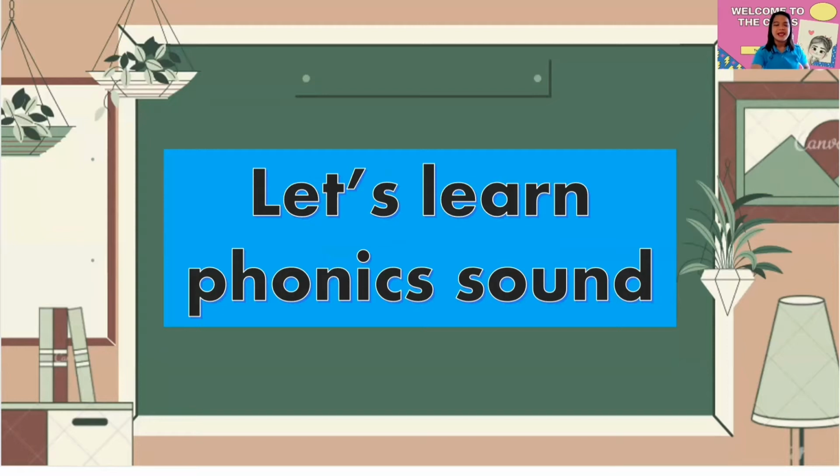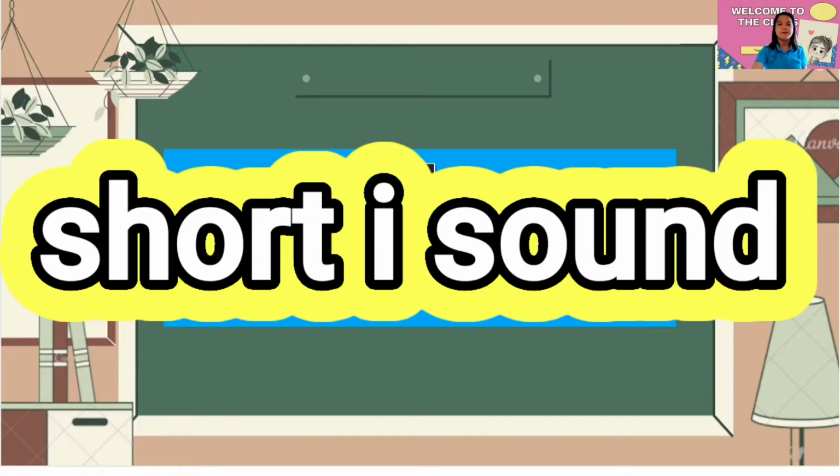So we've already tackled phonic sounds before, but that one was all about the vowel sounds. Here, we are going to tackle 2 vowel sounds and 2 consonant sounds. So let's go find out what will be the sounds that we are going to tackle for today.